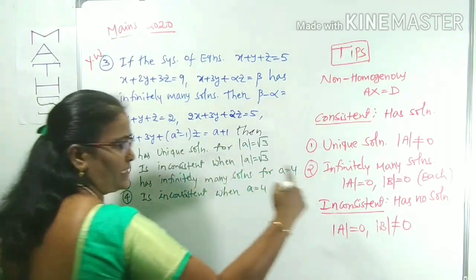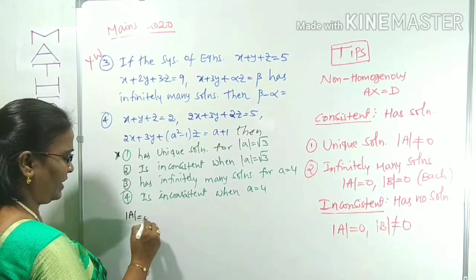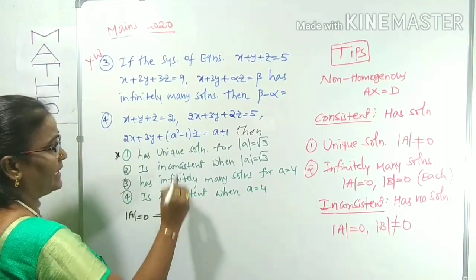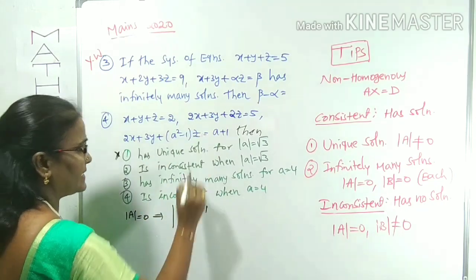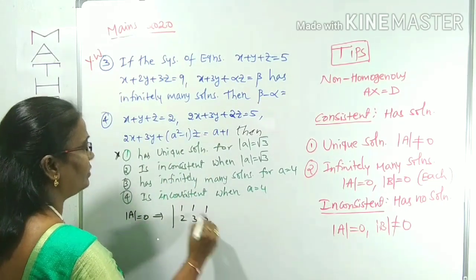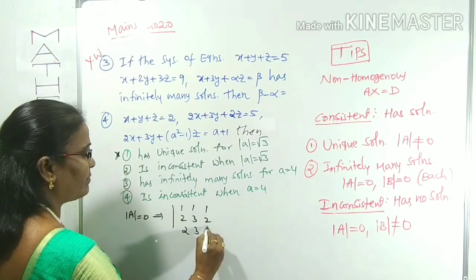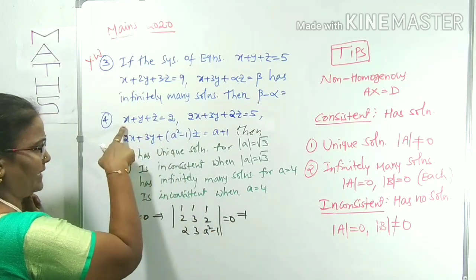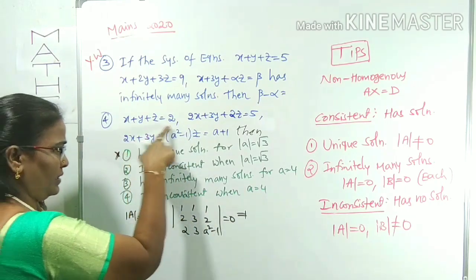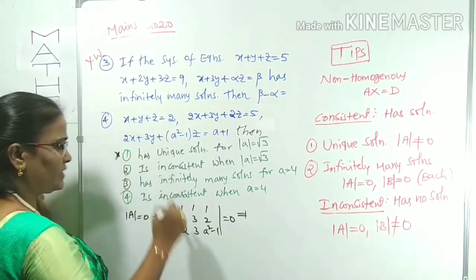Now we can concentrate on det A equal to 0. If you take det A equal to 0, what happened? The coefficient matrix: first equation 1, 1, 1, second equation 2, 3, 2, third equation 2, 3, A square minus 1. Determinant of the coefficient matrix: 1, 1, 1, 2, 3, 2, 2, 3, A square minus 1.